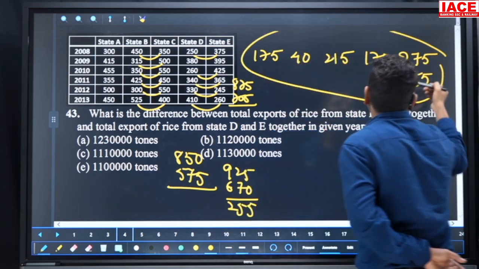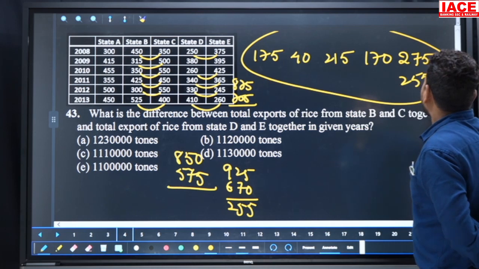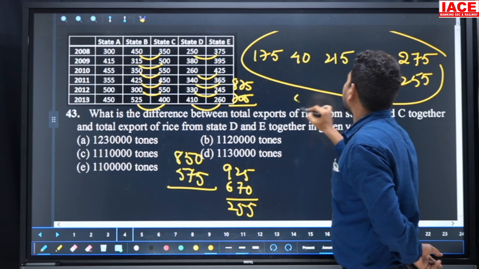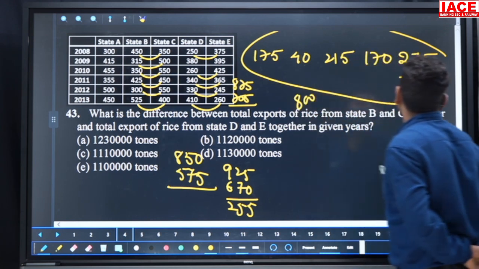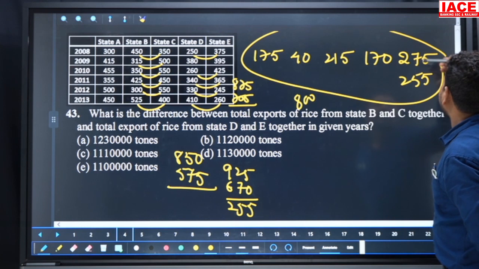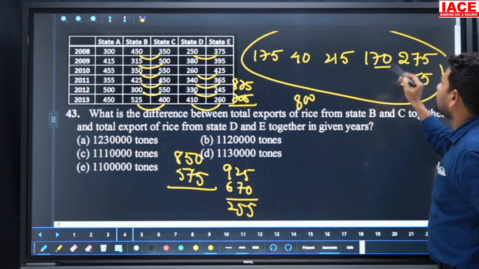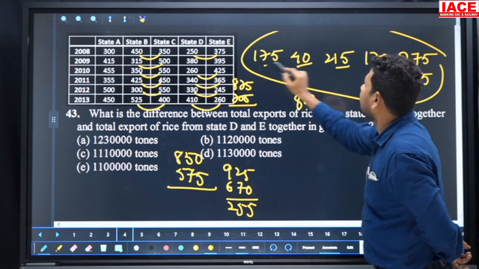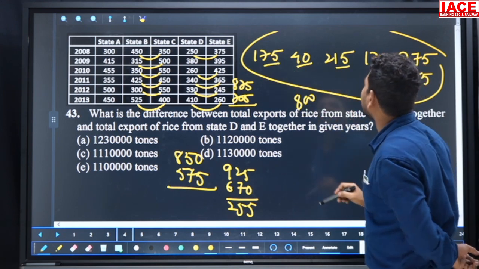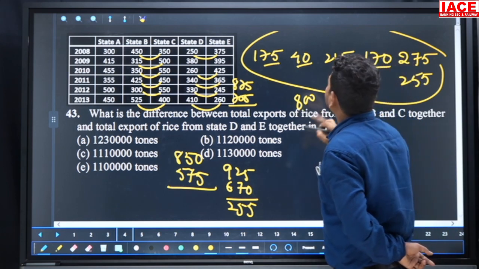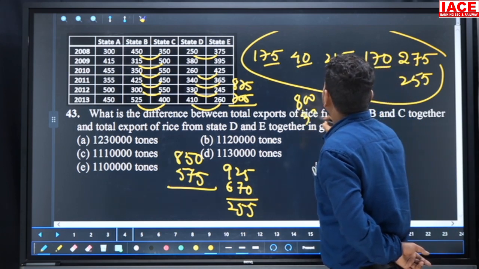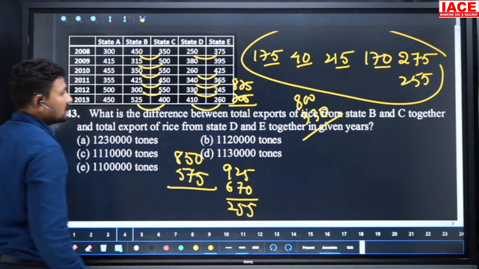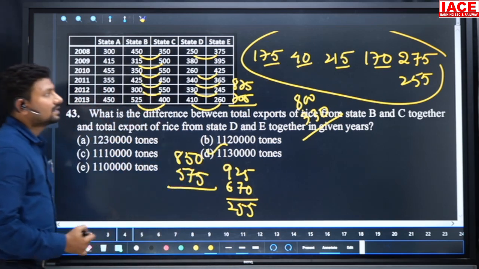So here 200 plus 200 is 400, then 500, then 700, and it is 800. Till now 800, and extra values we should add. 75, 75, 80, 80 plus 50 is 130, 130 plus 70 is 200, 200 plus 40 is 240, 15 plus 75 is 90, 240 plus 90 is 330. Then 330 plus 800, overall value is what? So 1130. The 1130 option belongs to option D.